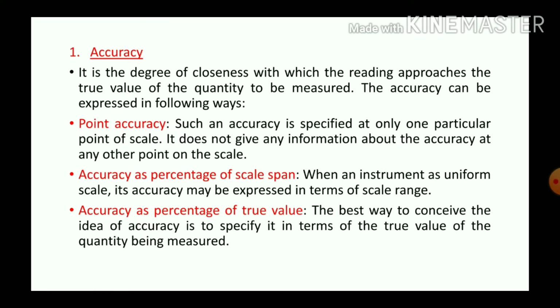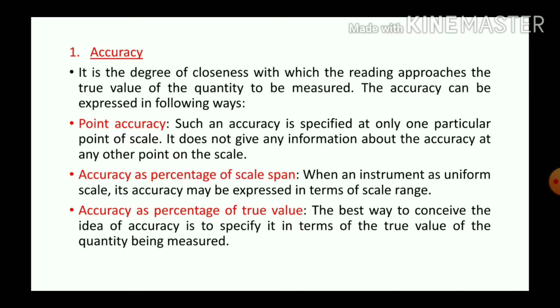The first characteristic is accuracy. Accuracy is the degree of closeness with which the reading approaches the true value of the quantity to be measured. And we can explain the accuracy in three different ways. They are point accuracy, accuracy as a percentage of scale span, and accuracy as a percentage of true value. And first is point accuracy.